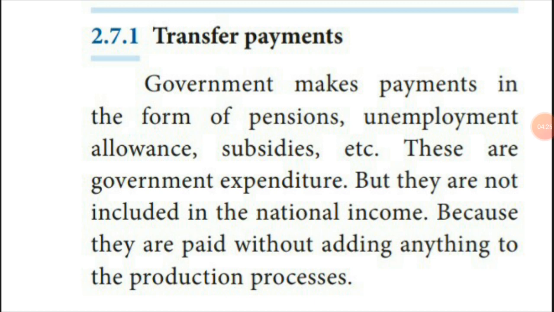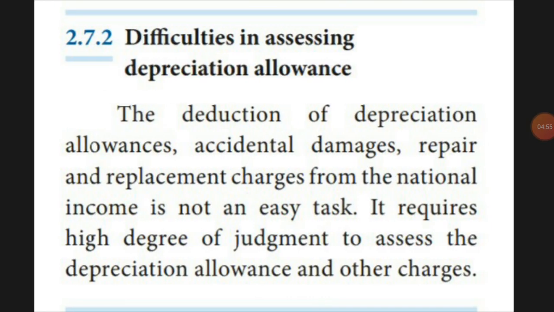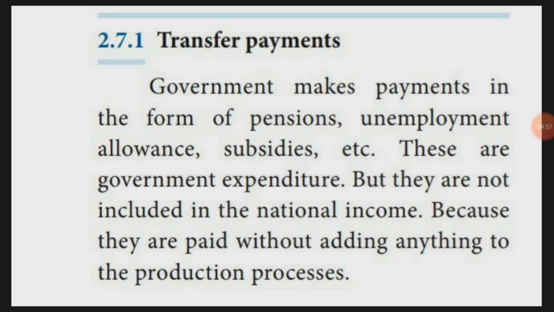And one more thing: unemployment allowance. For unemployed people you give a monthly salary. Any allowance or subsidies given cannot be included, because no production process is going on; you are giving what is already with you, so that cannot be included. It is also an expense of the government, but it cannot be included.